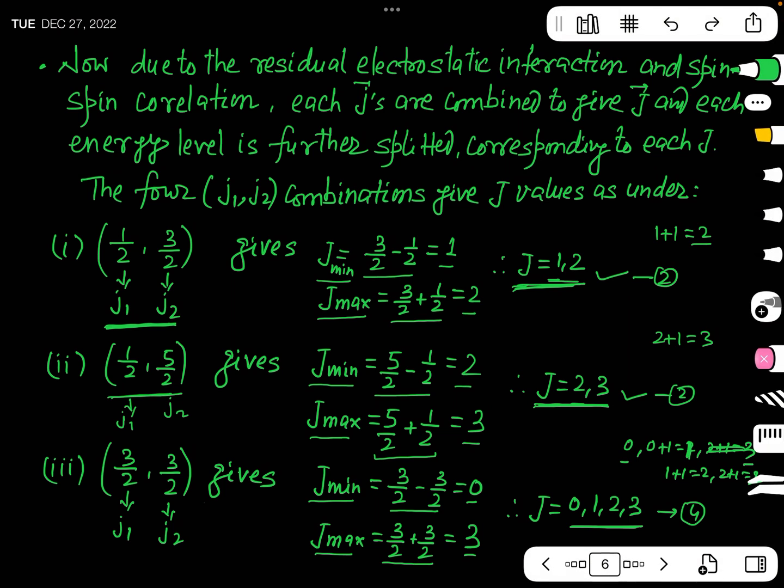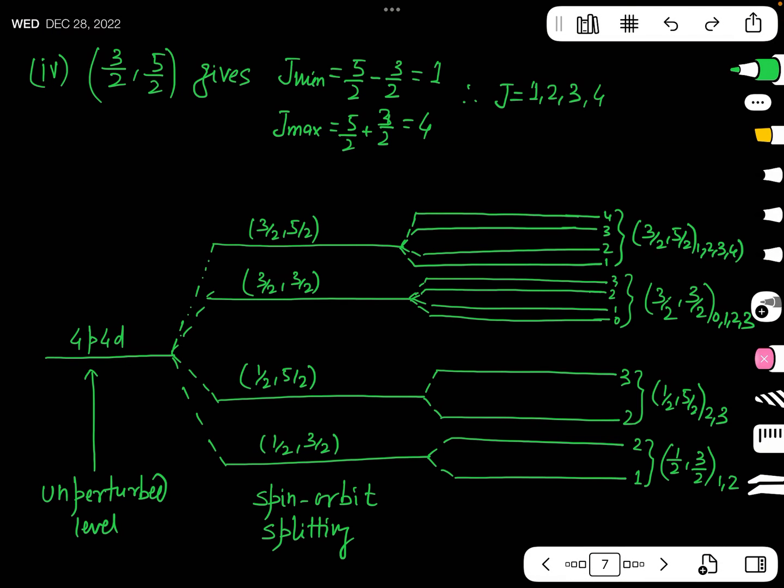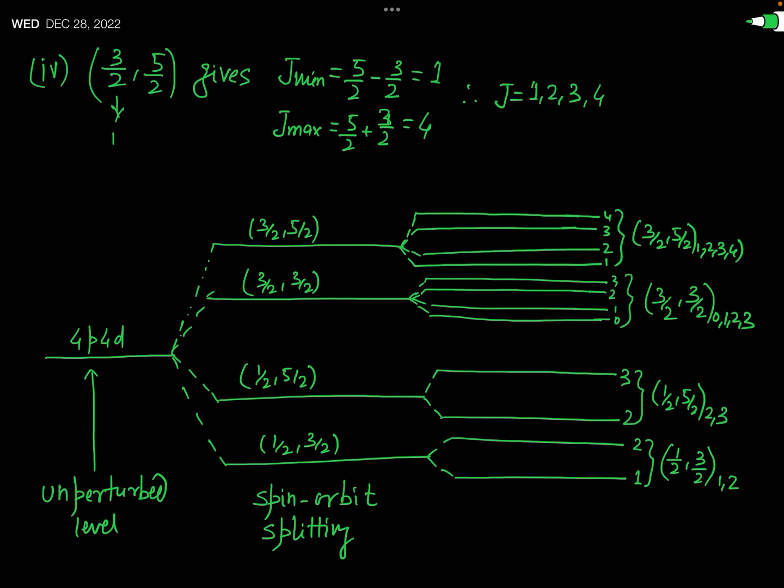Now see the last combination, that is the fourth combination, where J1 is equal to 3 by 2 and J2 is equal to 5 by 2. So to get the value of capital J, let us now find again J minimum. And J minimum will be what? This is 5 by 2 minus 3 by 2, and this is equal to 1. And J max, this is 5 by 2 plus 3 by 2, and this is equal to 4.